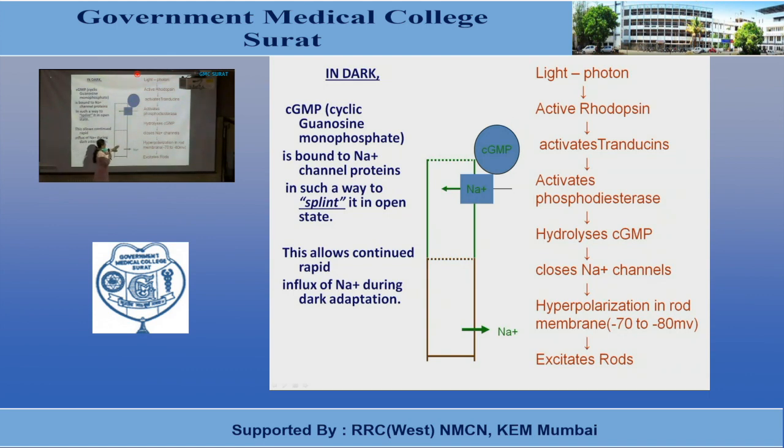But the inner segment will continue to pump sodium ions out, increasing negativity inside the cells. But entry of sodium through the outer segment is blocked, as a result of which neutralization of negativity inside the cell will not take place, and the potential which will develop in the rods and cones will be a hyperpolarizing potential, which is about minus 70 to minus 80.